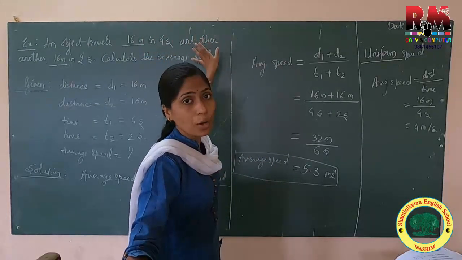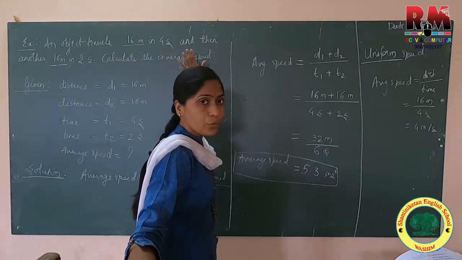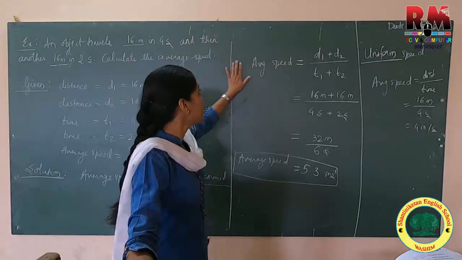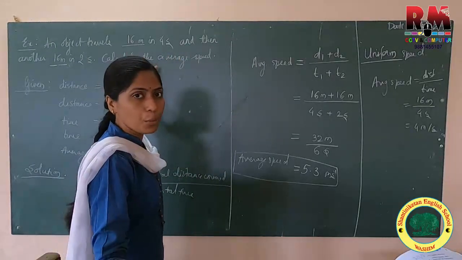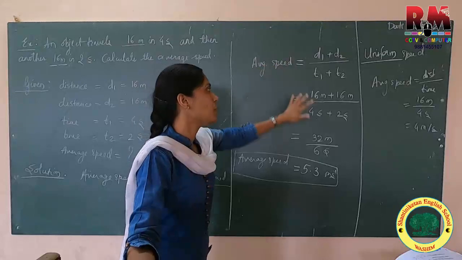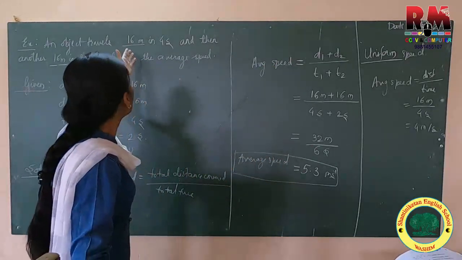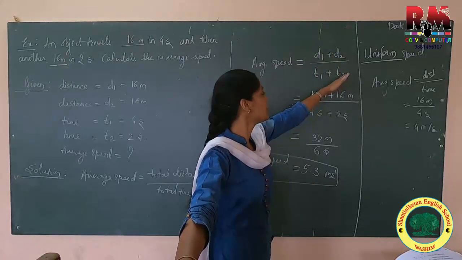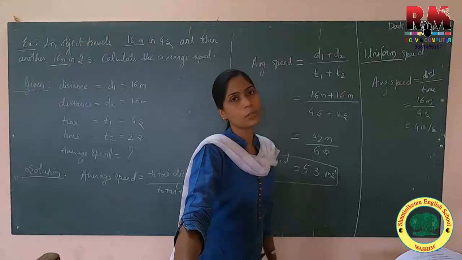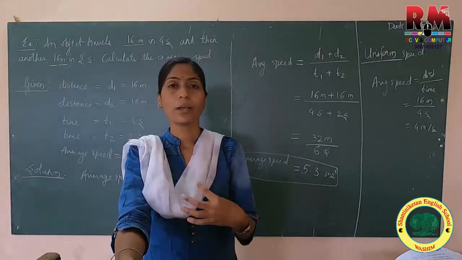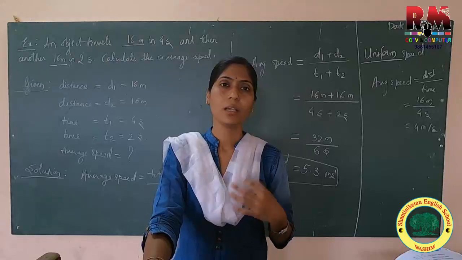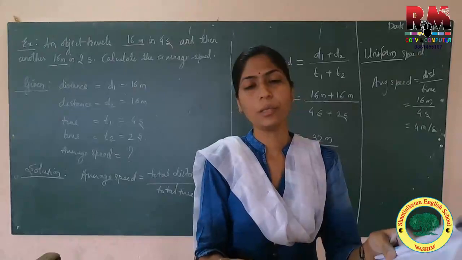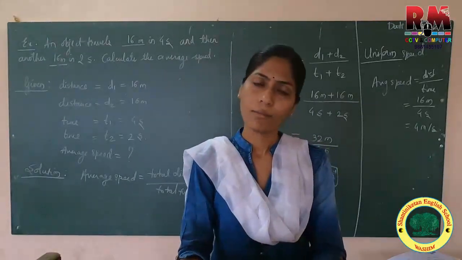If it is uniform motion, then you can directly find the answer, it will be the same. But if it is non-uniform motion, then you have to go by steps. Instead of 2 values, if there are 3 values, d1 plus d2 plus d3 upon t1 plus t2 plus t3, and in the same method you have to go on calculating. So I hope you understood how to solve this. Okay, in the next class we will see velocity, again uniform and non-uniform velocity. Thank you.